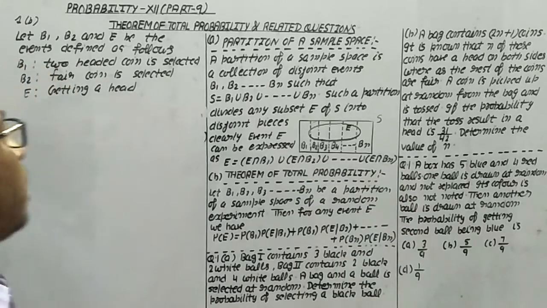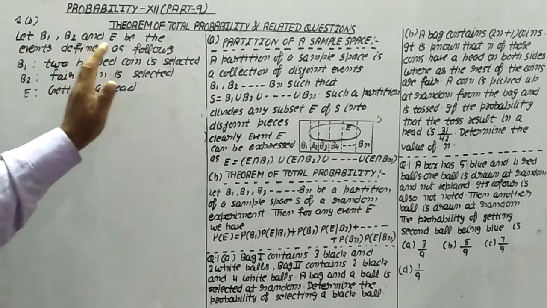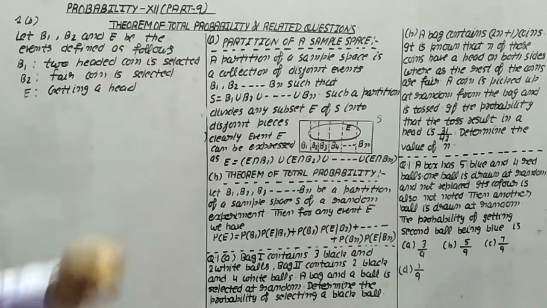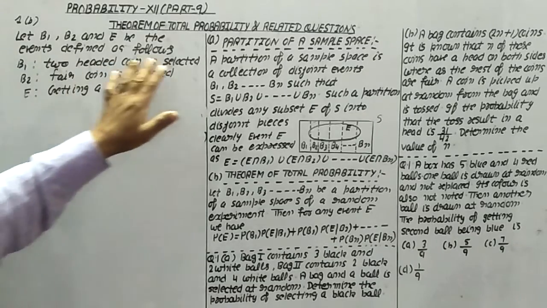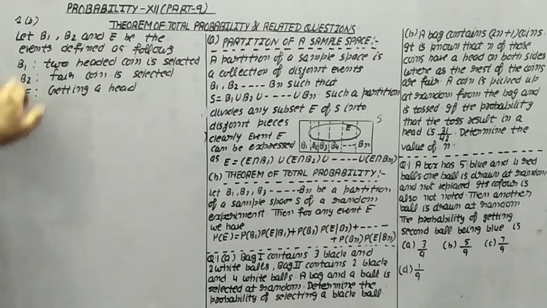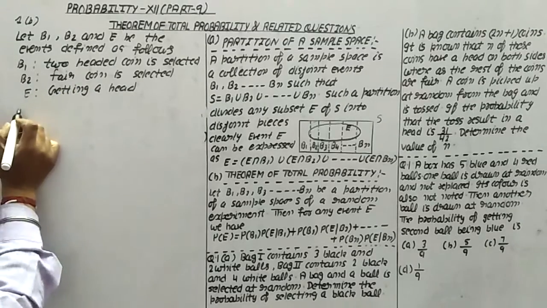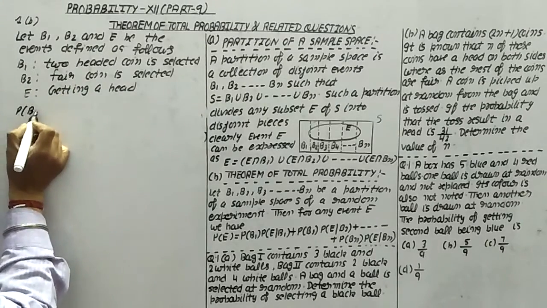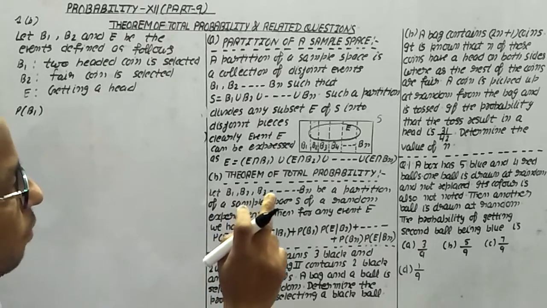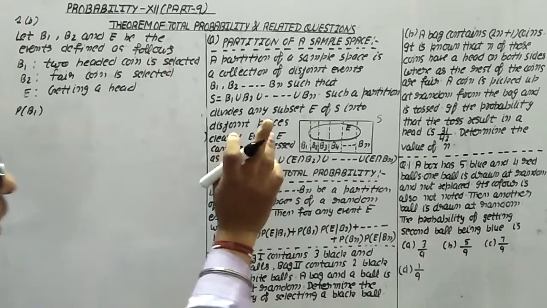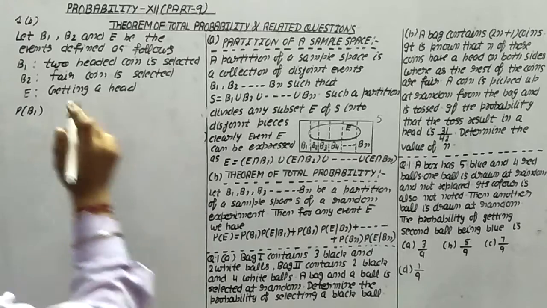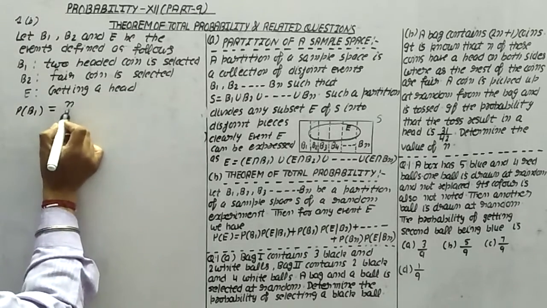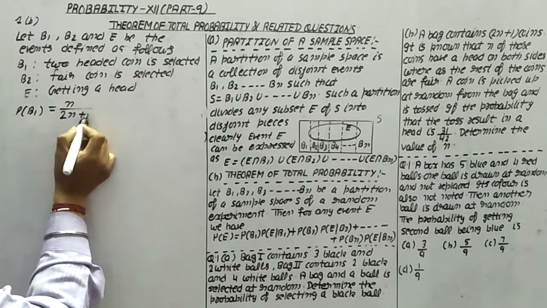Using this, let B1, B2 and E be the events defined as follows: B1, a two-headed coin is selected; B2, a fair coin is selected; E, getting a head. First, the probability of B1: n of these coins have a head on both sides, so the probability of B1 is n upon 2n plus 1.